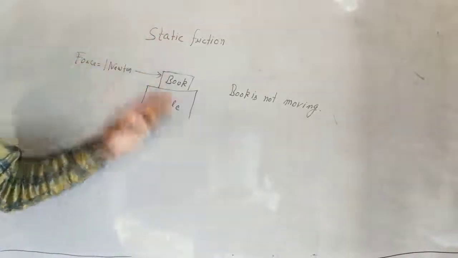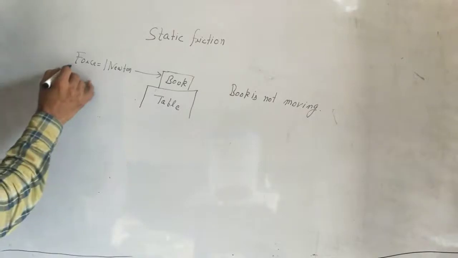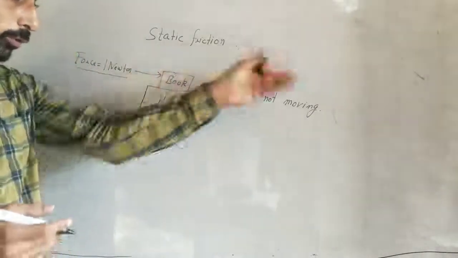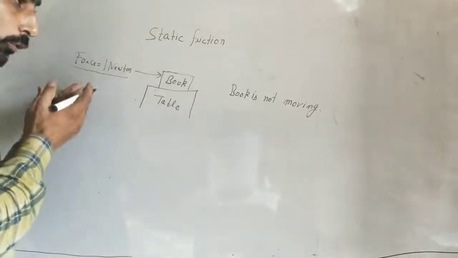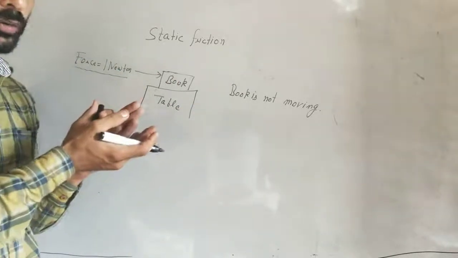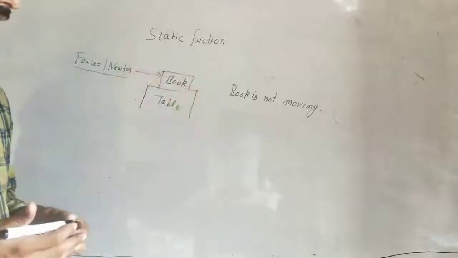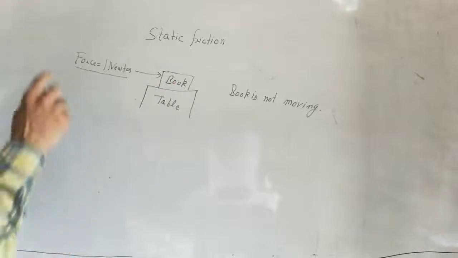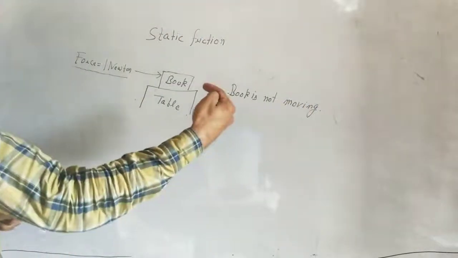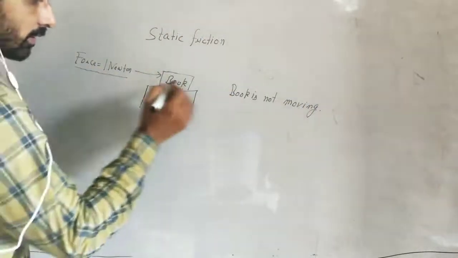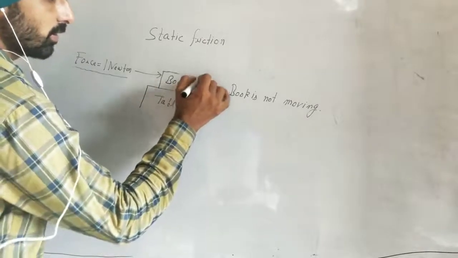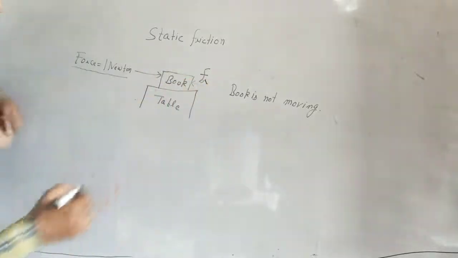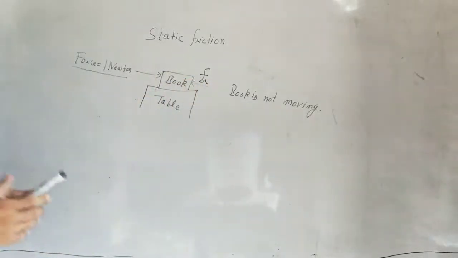This friction is opposing the motion. You are applying a force of 1 Newton, and you would expect the body to move because you are applying force. But it is not making the body move in this direction. Why? Because an opposing force is acting on the book. You are applying force in this direction and some opposing force is acting in the opposite direction. This is the frictional force, Fr. So the book is not moving.